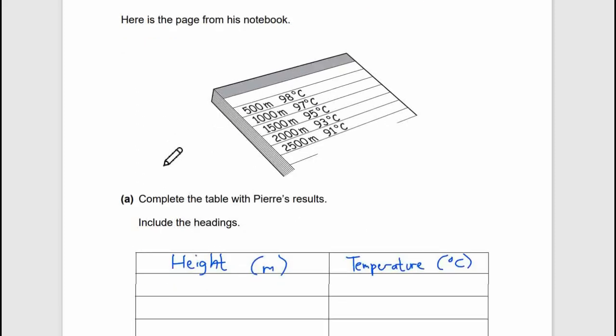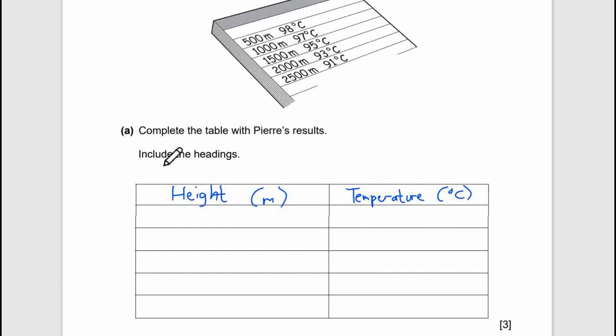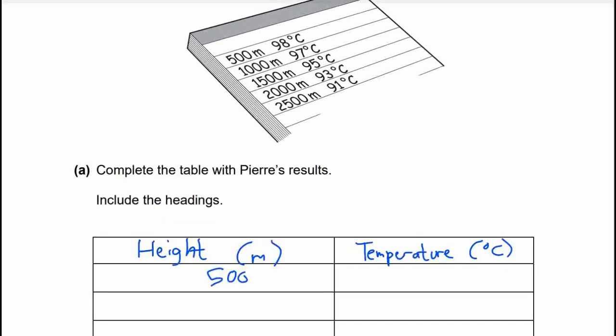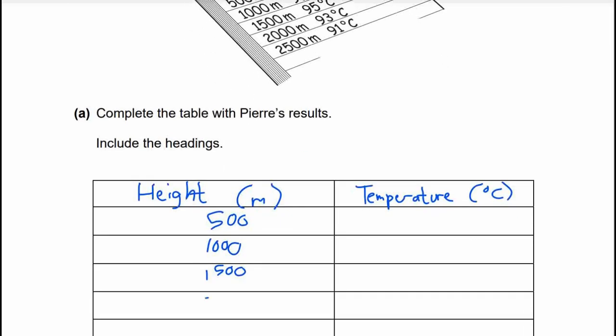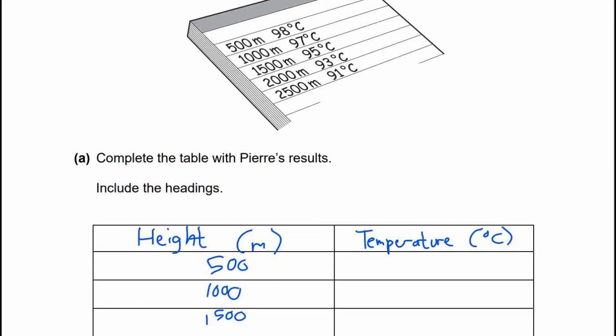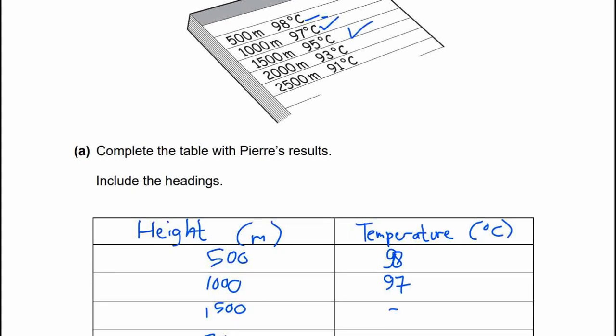So we have 500, 1000, 1500, 2000, 2500, and it will be 500 is 98, this will be 97, this will be 95, 93 and 91.